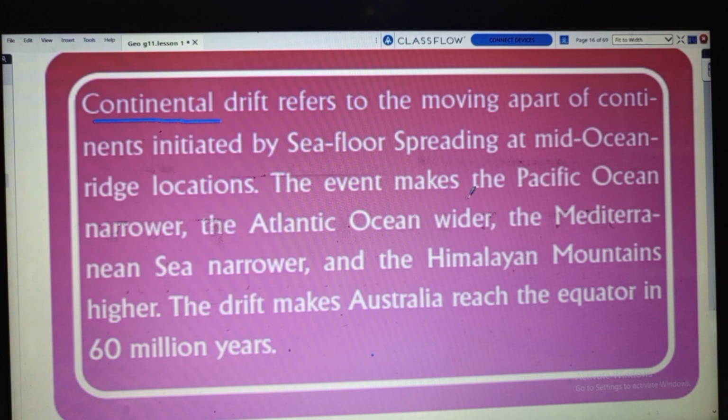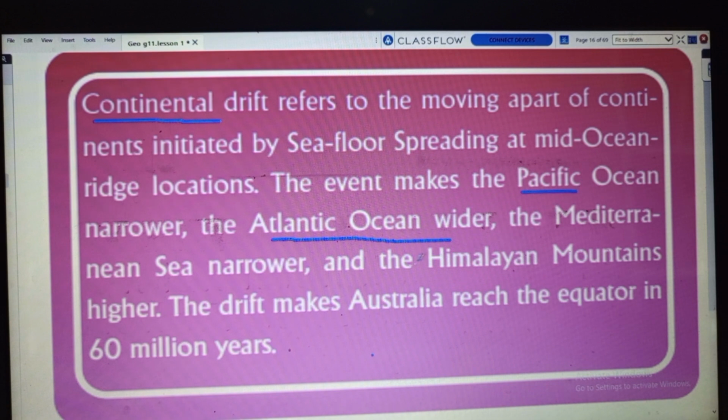This event made the Pacific Ocean narrower and the Atlantic Ocean wider because of the continental drift.